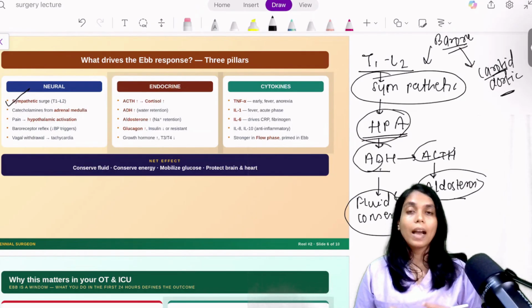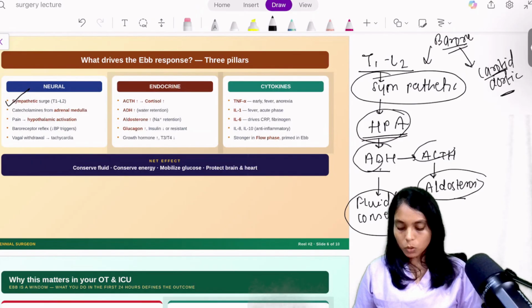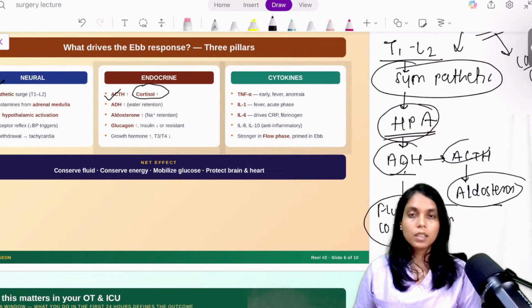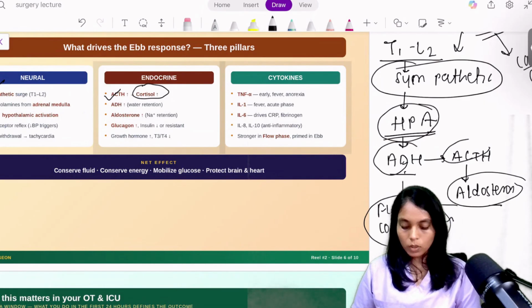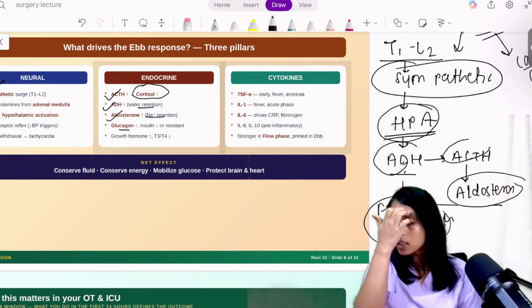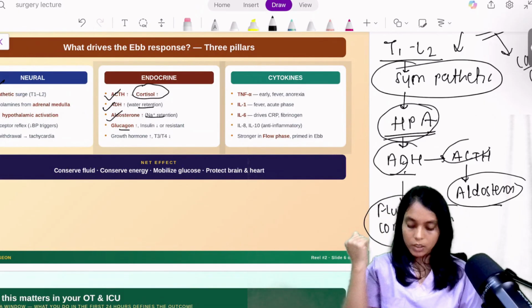Now what will happen at the endocrine level? I already told you that ACTH will get released, which will increase cortisol in the body, and cortisol is the fight and flight hormone. After that ADH will get released, it will cause water retention. Aldosterone will cause sodium retention. There will be increased glucagon and glucose, which will cause insulin resistance, as insulin will get decreased. So the body does not need insulin in a fight and flight situation.